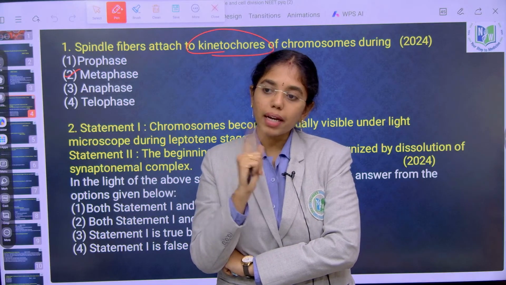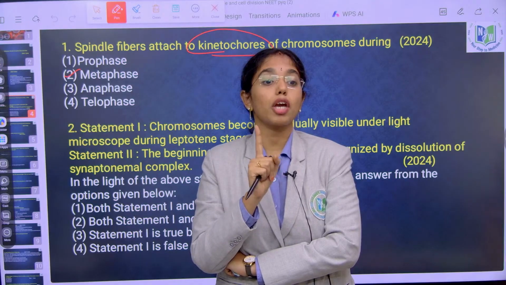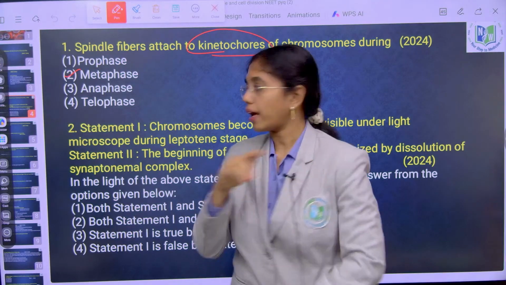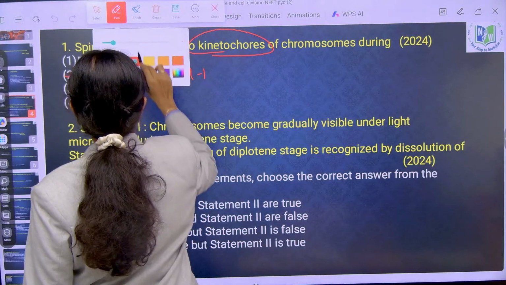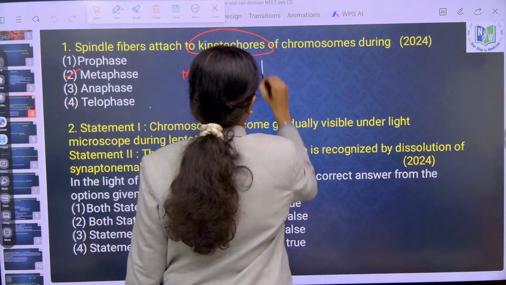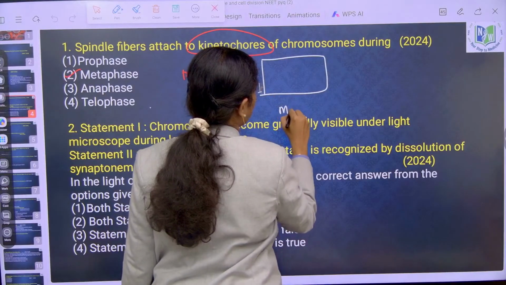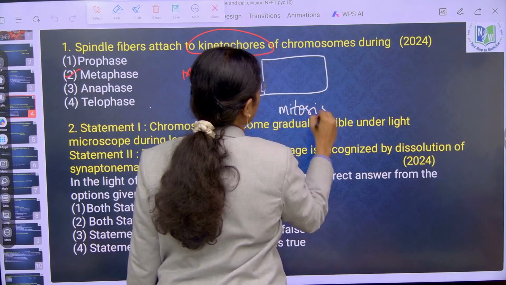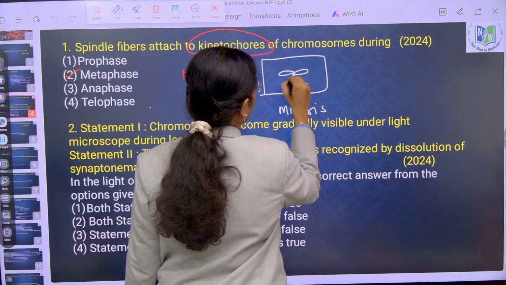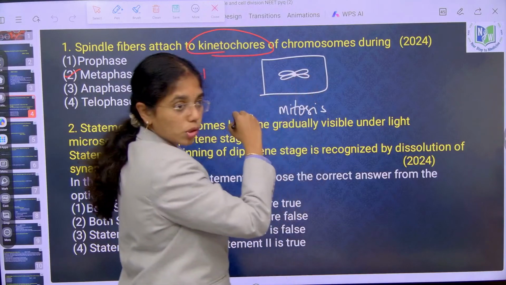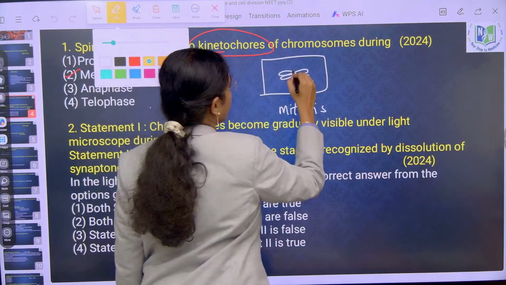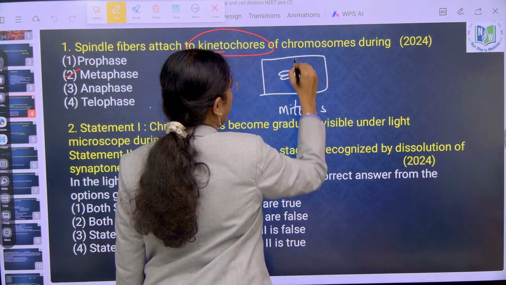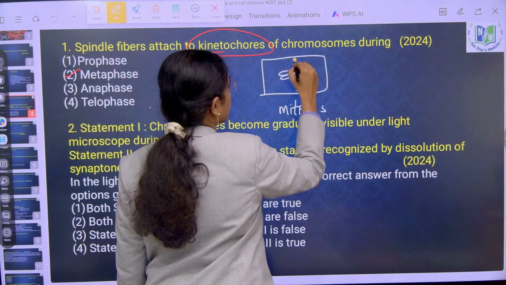How many of them are connected to spindle fibers in metaphase 1? This is mitosis: univalent chromosomes, two kinetochores, attached to the spindle fibers.